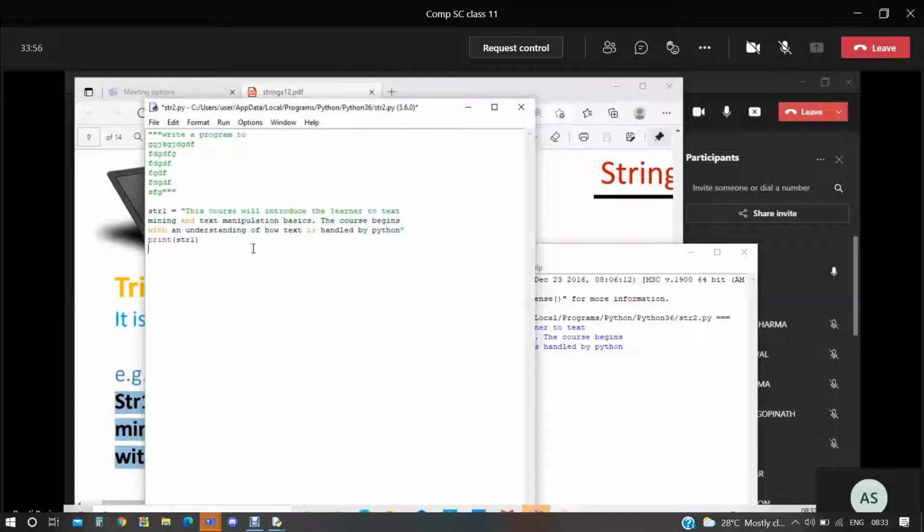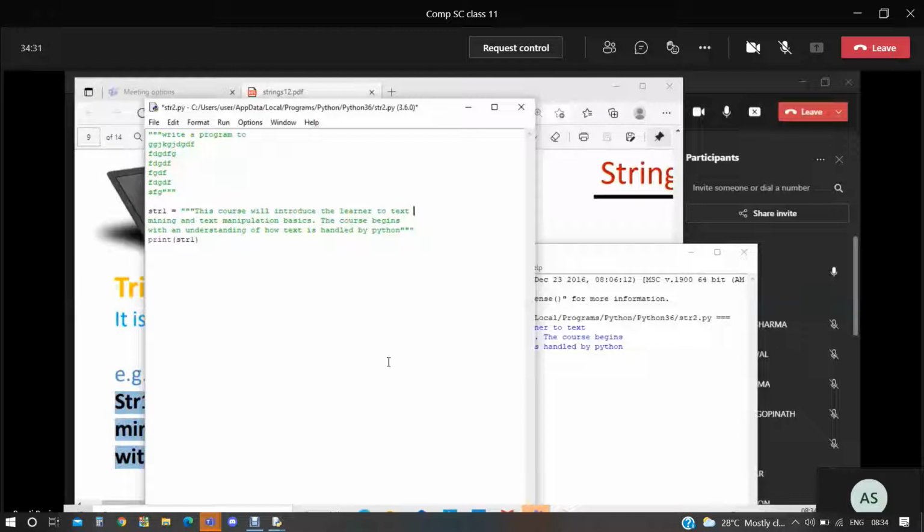For solving this issue, we need to put all these strings in separate variables. In this way, we will put each and every string of that paragraph in separate variables. But if there are multiple strings and we want to assign them to a single variable, then we need to put the triple quote there, the triple quotation mark. So this is called the docstring.